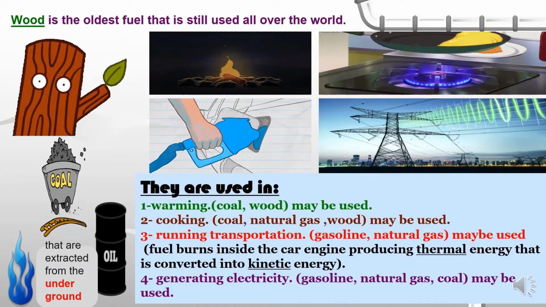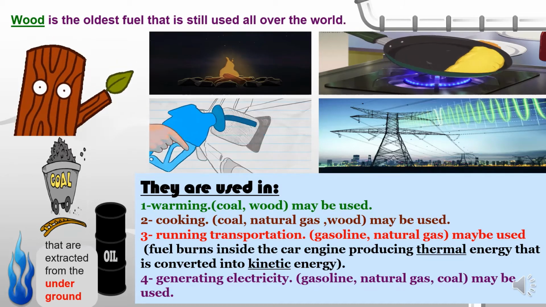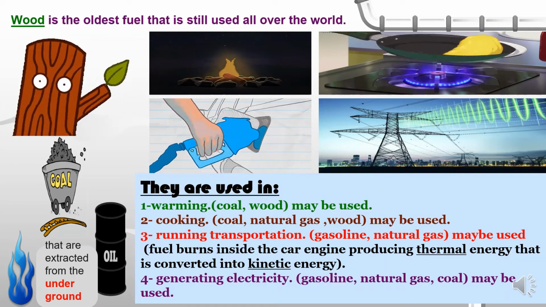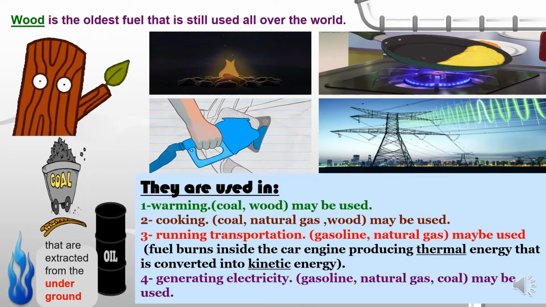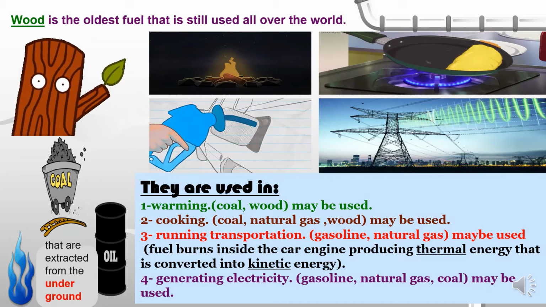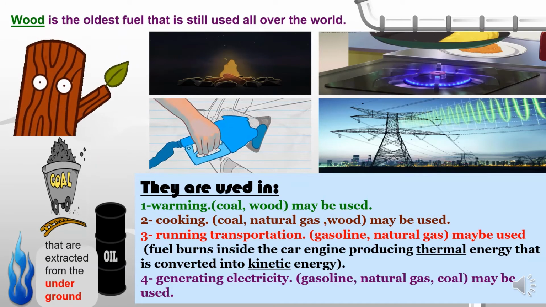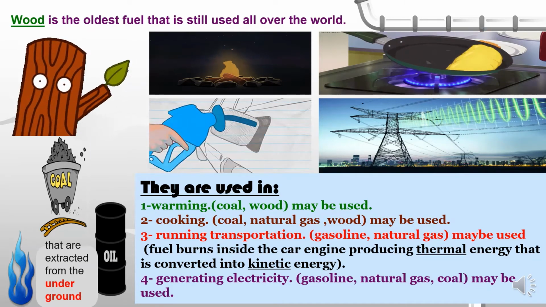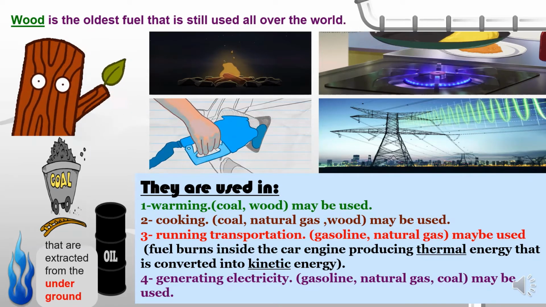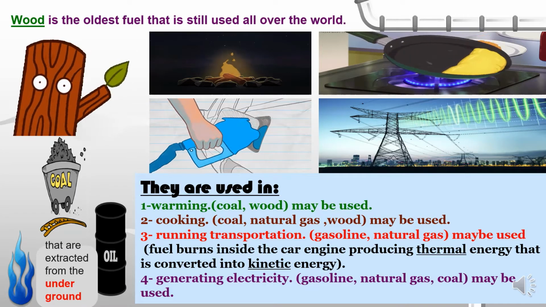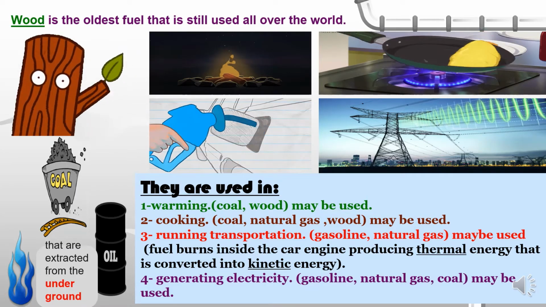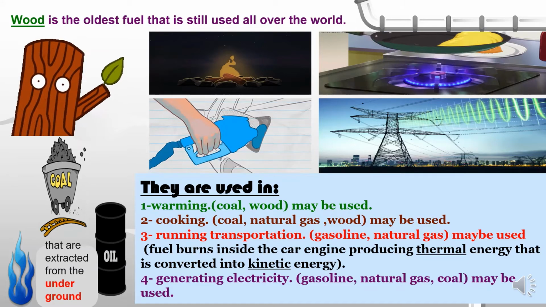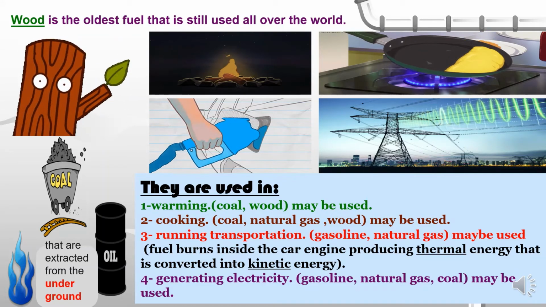And we said before that in many vehicles, the gasoline is burned completely in the engine to produce thermal energy, and it's converted into kinetic energy to let the cars move. The last one is generating electricity, and we use gasoline, natural gas, and coal to produce electricity in power stations.